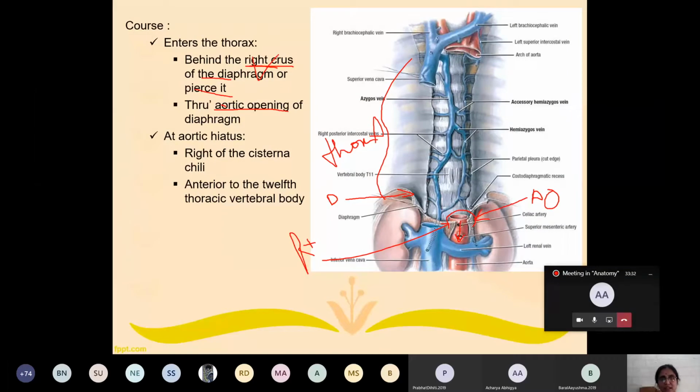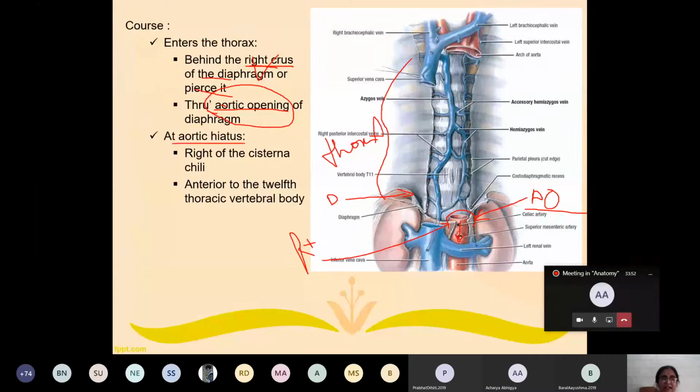They are in the minority of cases. In the majority of the cases, it passes through the aortic opening. This aortic opening is also known as aortic hiatus.